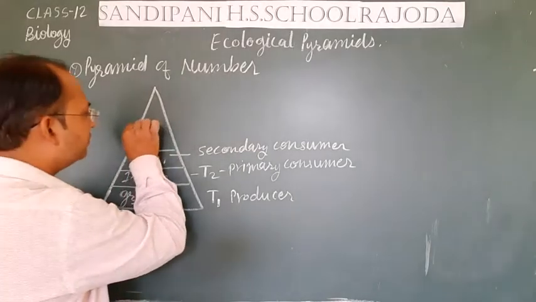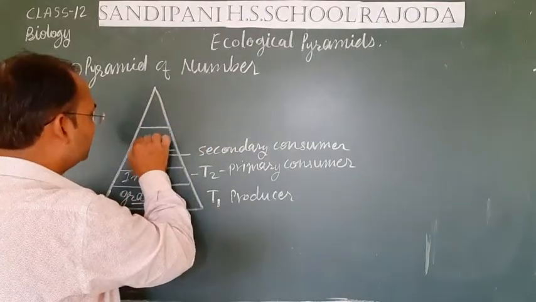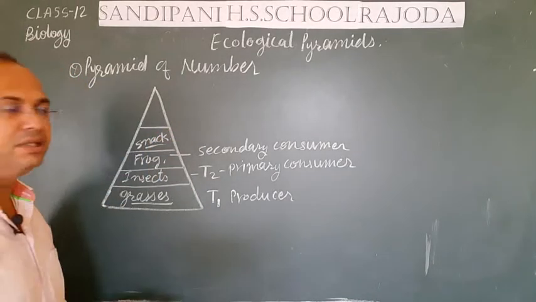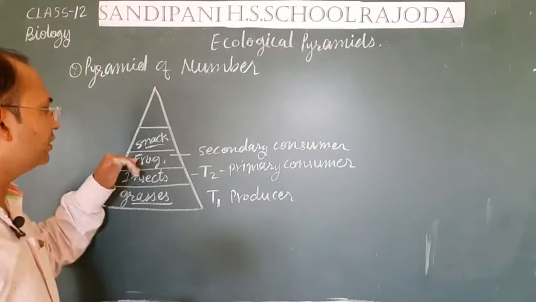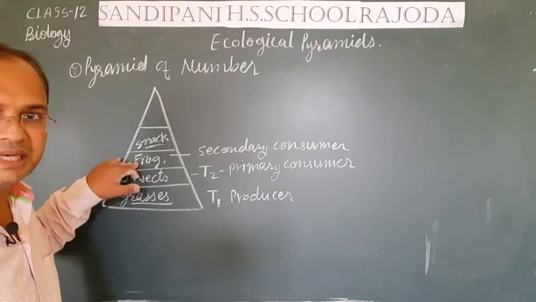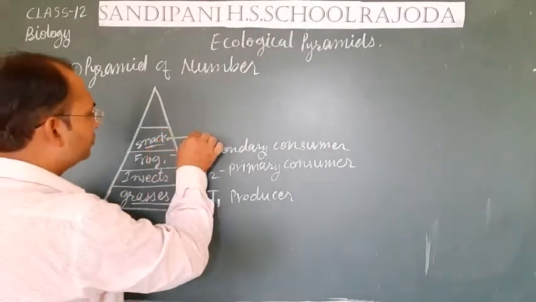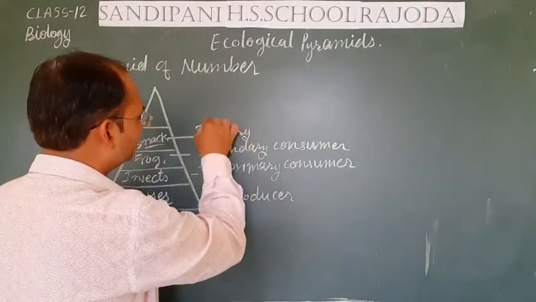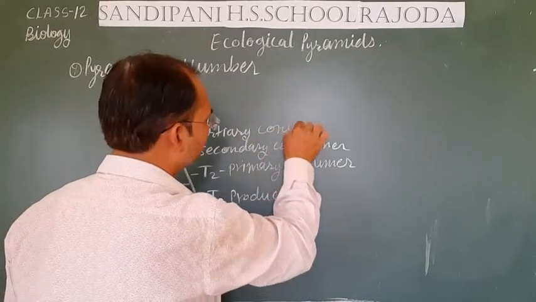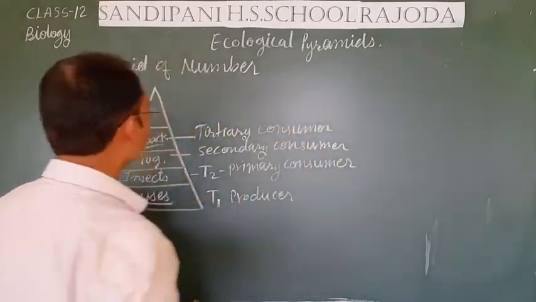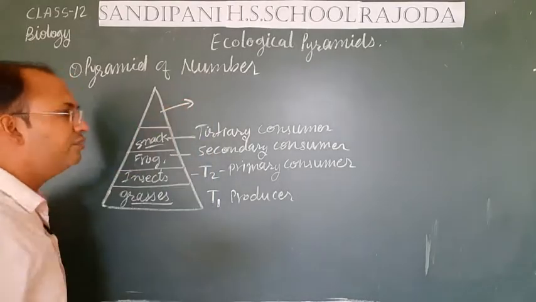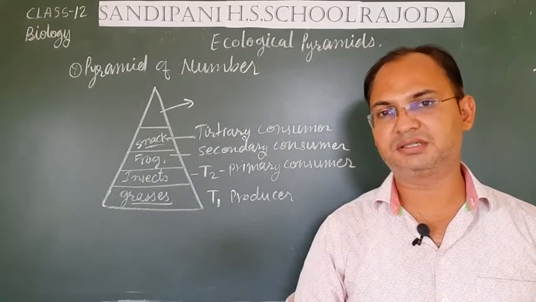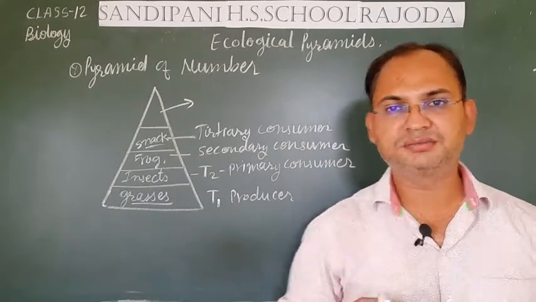Now who will eat the frog? Obviously the snake is the best example. So snake will be lesser in number as compared to the secondary consumers. So it is the tertiary consumer, and in the last there will be a very small number of top consumers, just like hawk.